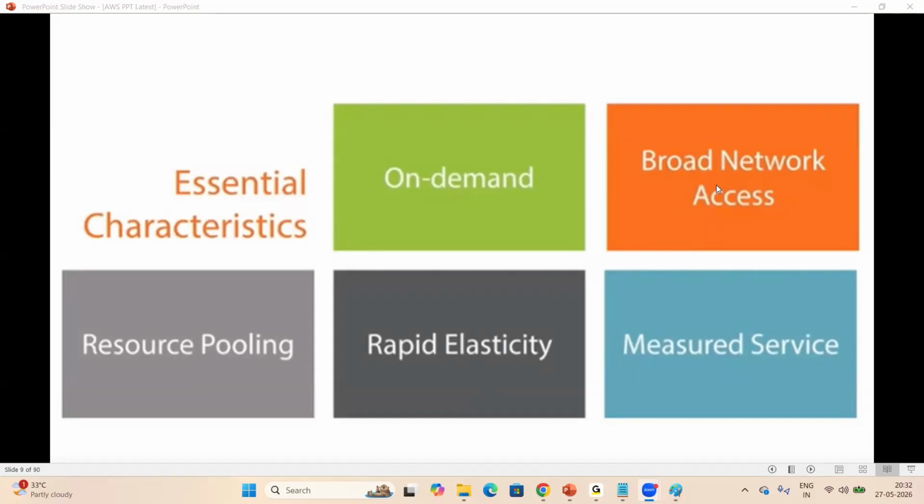So broad network access: whatever resources we are using in cloud, we can access from any region, any zone, from your office, from your home, even from your mobile, with proper authentication. Okay. Next one, resource pooling. So whatever resources we are using, we can pool them up and reuse n number of times, which is nothing but resource pooling.